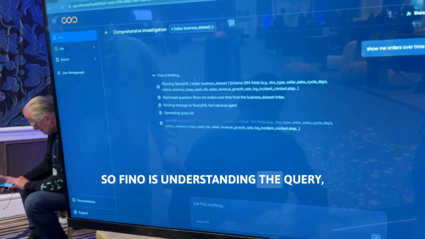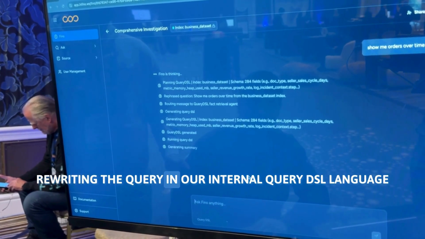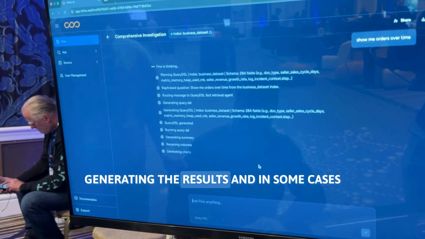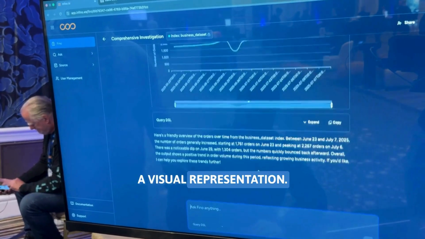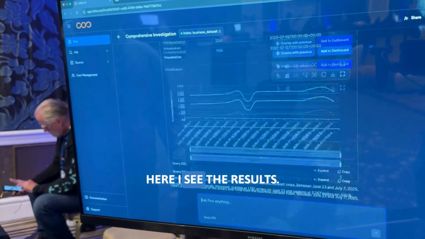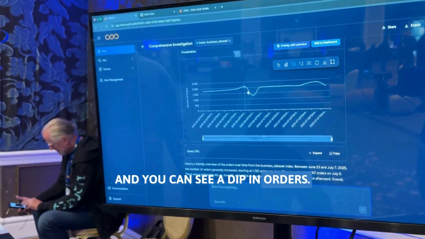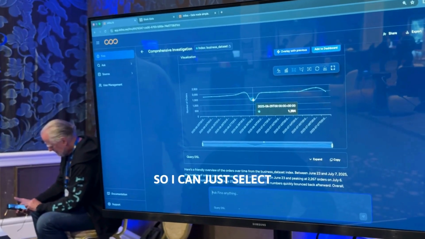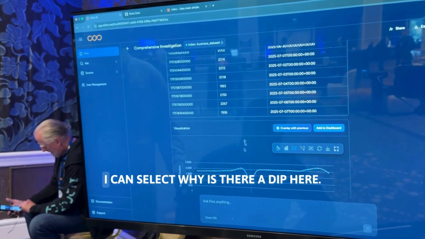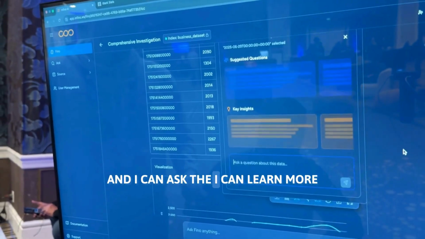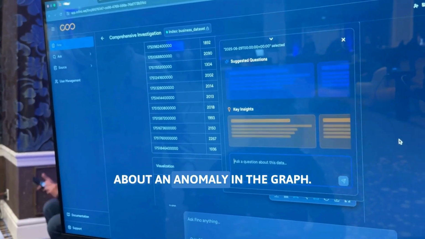So Fino is understanding the query, rewriting the query in our internal query DSL language, generating the results, and in some cases, a visual representation. Here I see the results, a summary of the results, and you can see a dip in orders. So I can just select, why is there a dip here? And I can learn more about an anomaly in the graph.